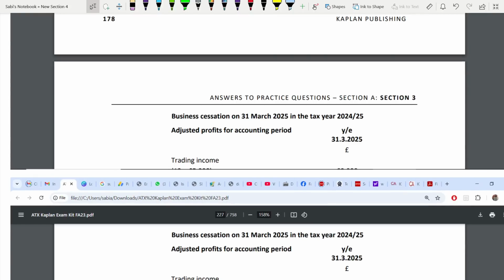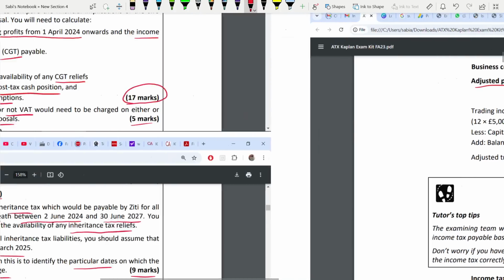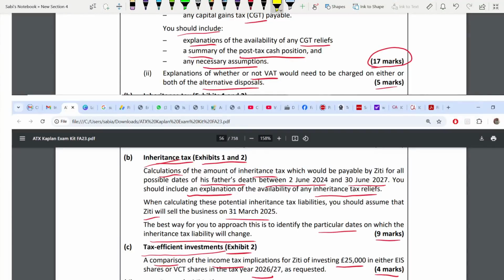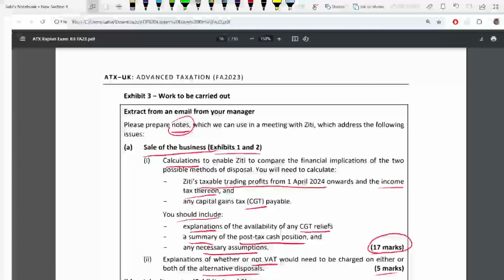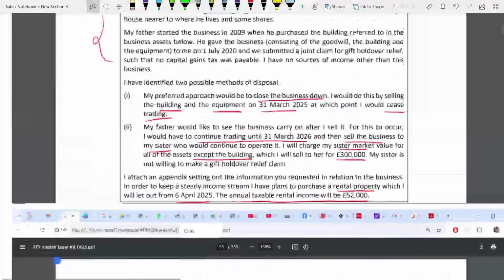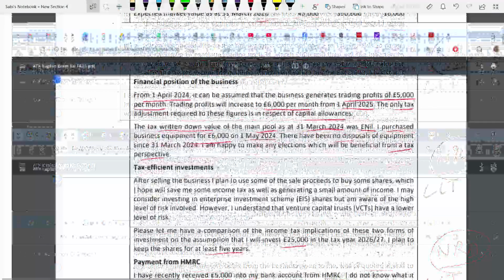First, it is 31st March 2025 when we are ceasing. Which is the tax year? This is the tax year. First, we'll have to adjust the profit. We have been given the profit. What is the profit? I will highlight it for you. It's in exhibit 1. No, not exhibit 1, exhibit 2.